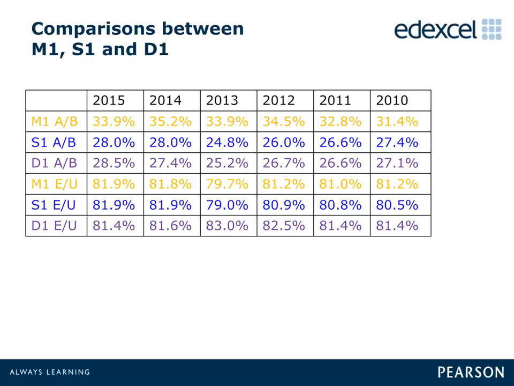Comparisons between the percentage of candidates achieving a grade A and E for this applied module, and those for the other two applied modules, Mechanics 1 and Statistics 1, can be seen on this slide.